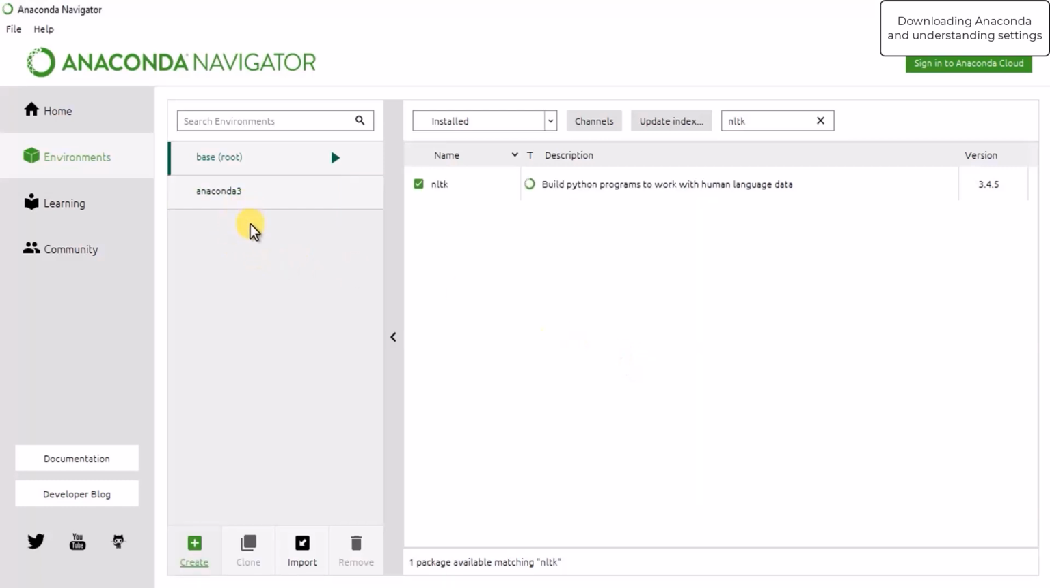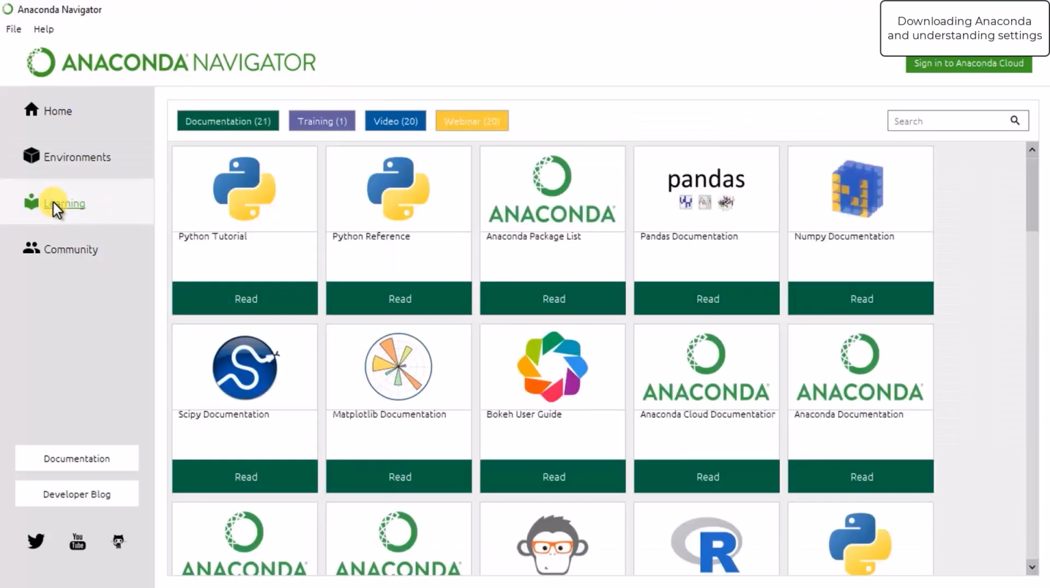For now, I am just creating my code in the base root, that is the base environment. I am not going to create a new environment for my code. So similarly, these are the different tutorials which are present in the Anaconda Navigator.